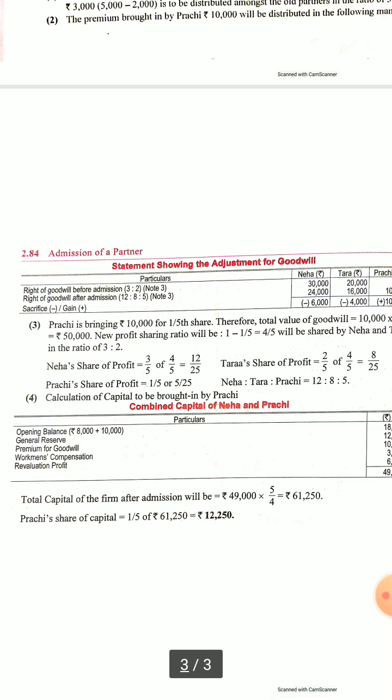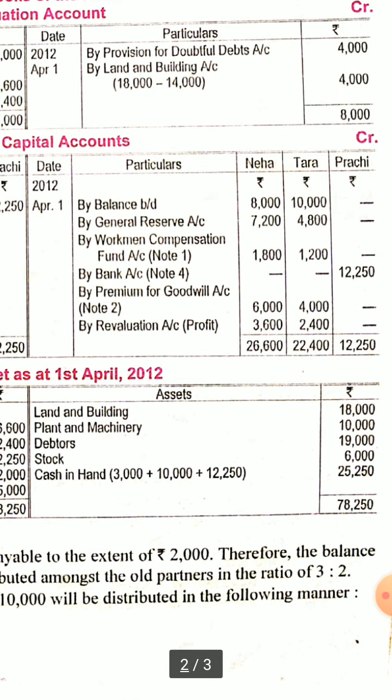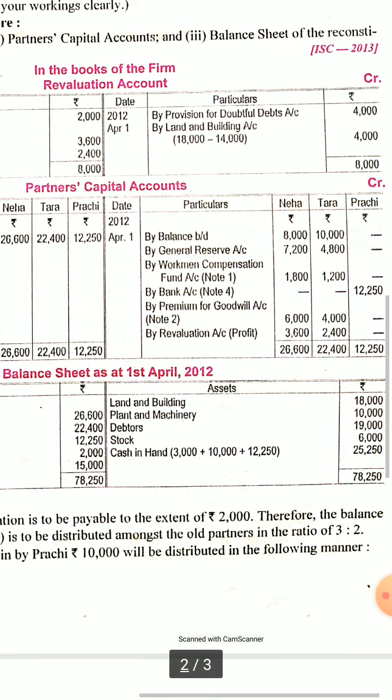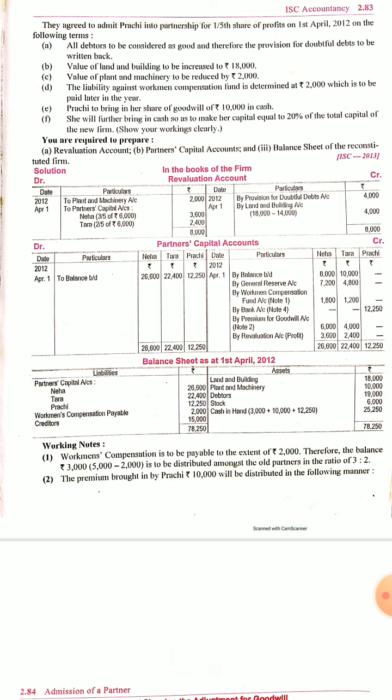Now 49,000 is equivalent to 4 by 5 because Prachi is having 1 by 5. So 4 by 5 is remaining for Neha and Tara. So 49,000 divided by 4 by 5 will lead to 61,250, and 1 by 5 of 61,250 will be 12,250. So in her account she will bring 12,250 as the capital. So now we will get balance b/d and balance c/d of every capital account.